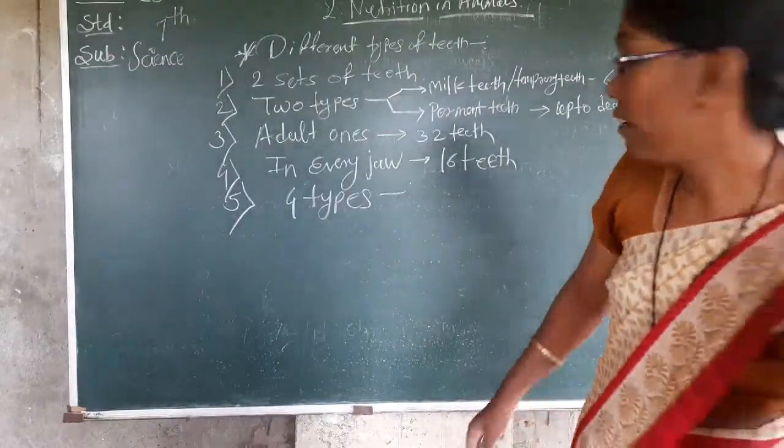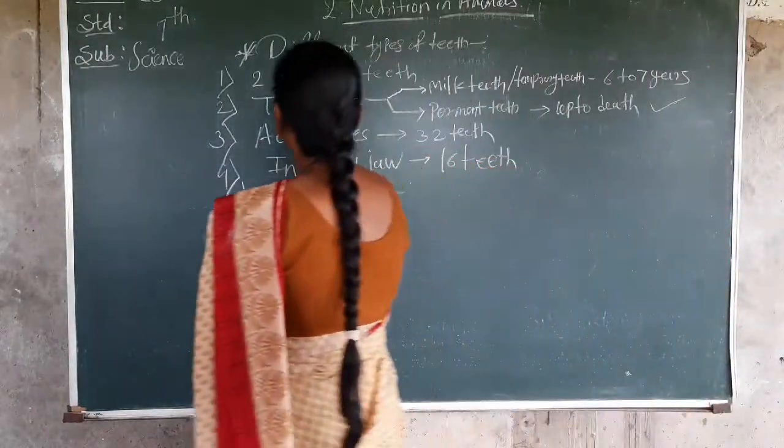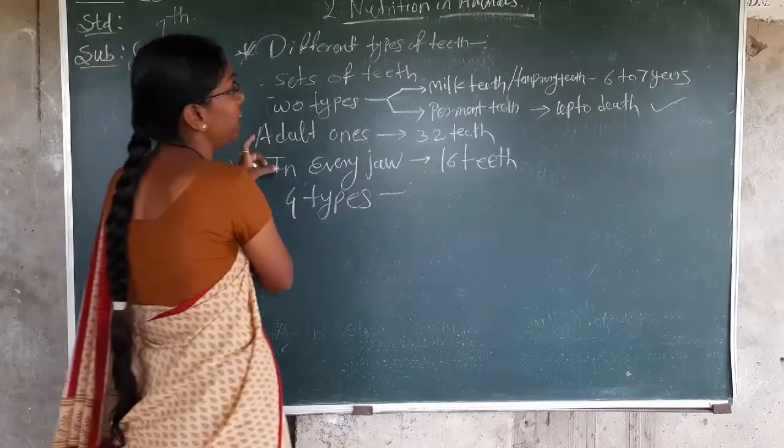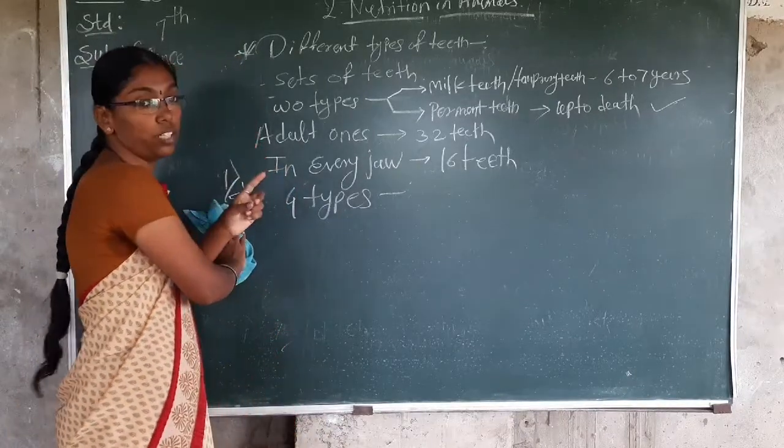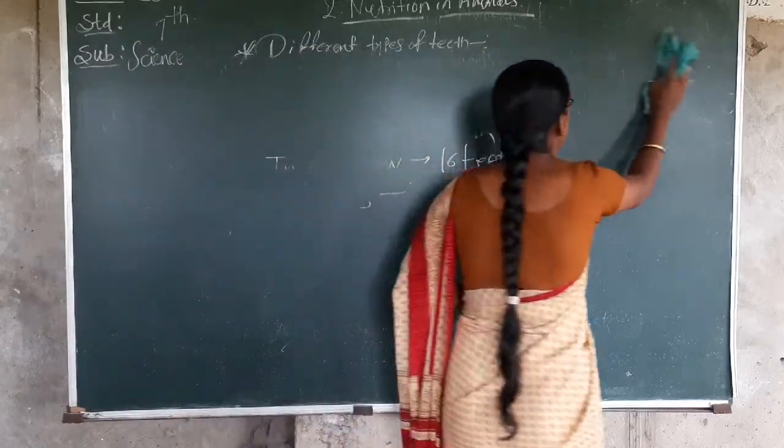Incisor teeth, I will write here. I will rub all this out. I think you write all these things. This is the basic material related to teeth. Then we can start the main part, our 4 types of teeth.